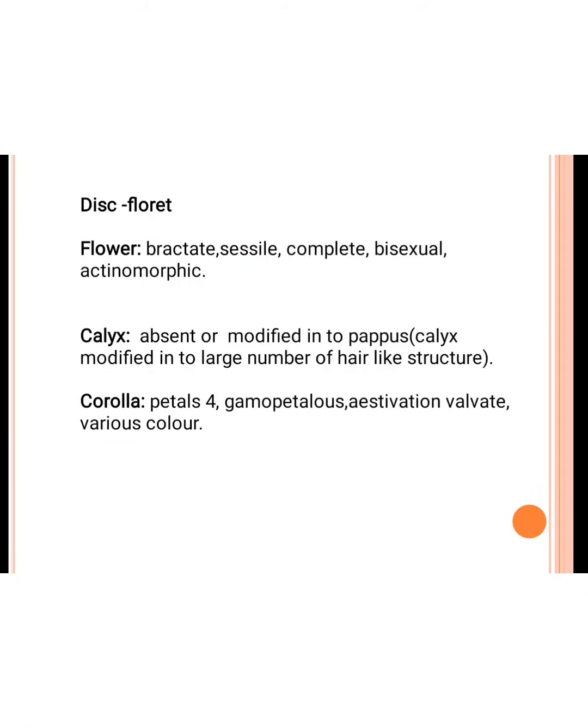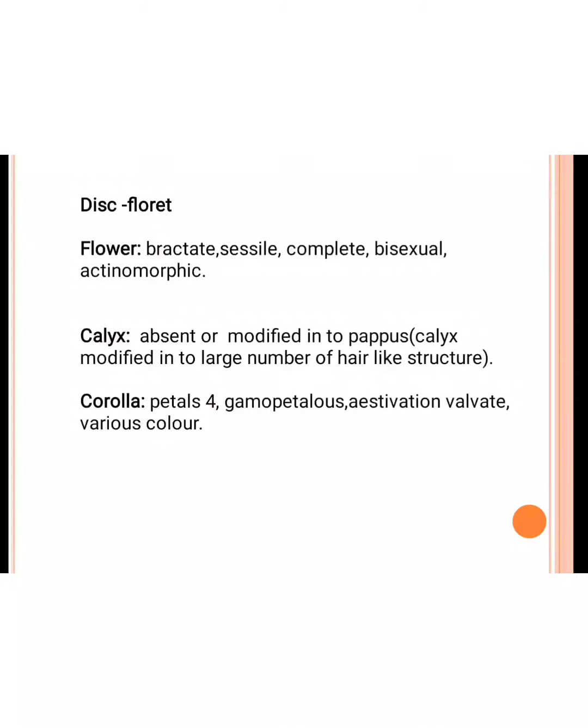Next one is the disc floret. It is the arrangement in the central region. Same as the ray floret, the flower has bracts and is sessile, but the difference is that in the ray floret the androecium is absent, so it is incomplete, but in this floret the androecium is present, so it is called completely bisexual, and it is actinomorphic. Then the calyx, same as the ray floret, is absent or modified into pappus. It means the calyx is modified into a large number of hair-like structures known as the pappus.